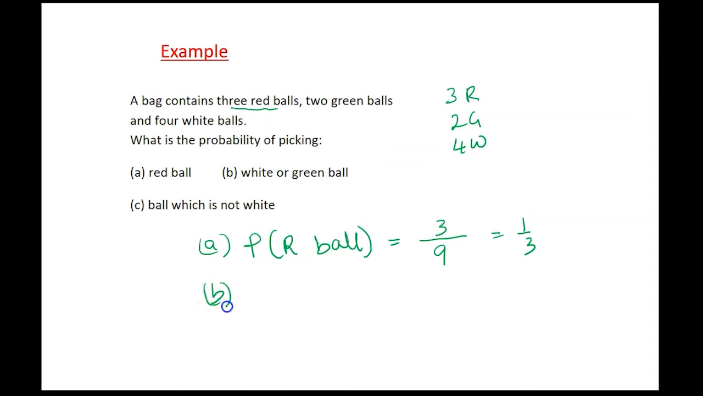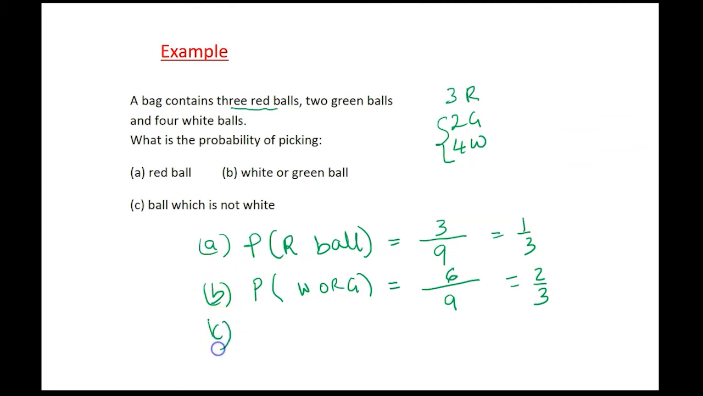B. What's the probability of getting white or green? White or green? Well, in total, to start with, there are 9. So I put my 9 there before I forget. White or green, together they make 6 balls. So 6 out of 9. So I have a 2/3 chance of getting either a white or green ball.